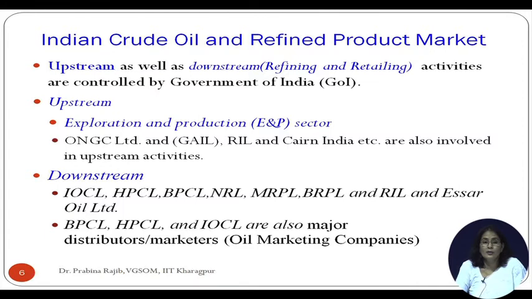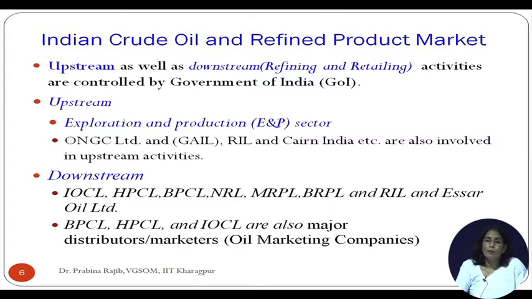You have Indian Oil Corporation, Hindustan Petroleum Corporation, Bharat Petroleum, Numaligarh Refinery, Mangalore Refinery, and even Reliance and SR Oil, etc. from the private domain, private companies, operating in the downstream market.